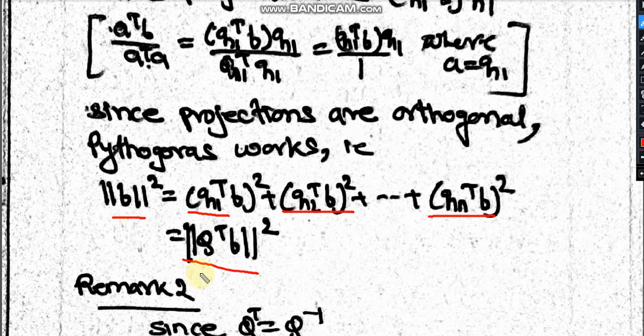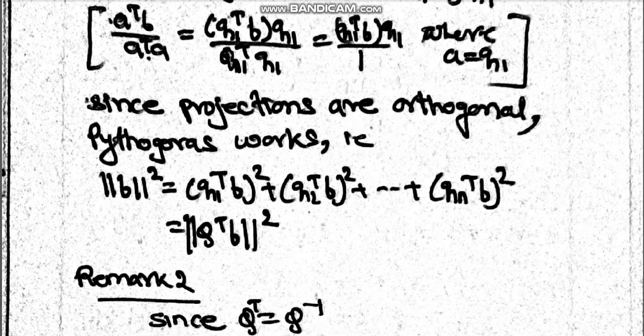So Q inverse multiplied with Q gives the same thing, Qb equals b, or in terms of the transpose, both are equal. So that is one remark.